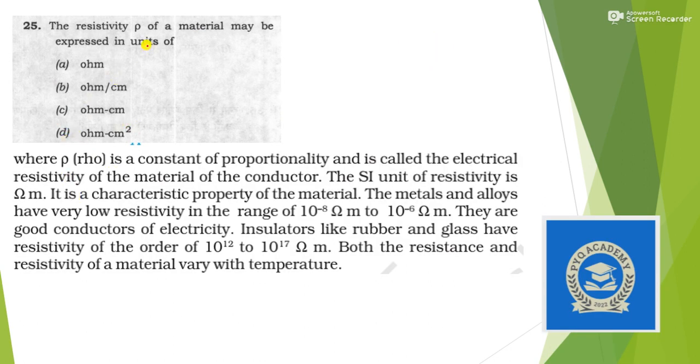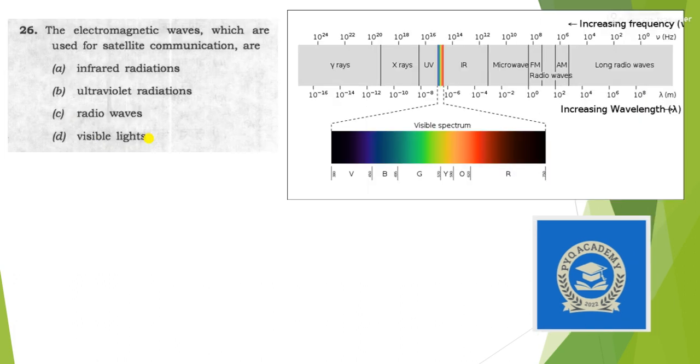Next is the resistivity rho of material may be expressed in units. Okay, so here you can find that the SI unit of resistivity is ohm meter. Okay, let's find ohm meter. The option ohm meter is not given, so the most appropriate answer would be ohm centimeter, because in place of meter we can use centimeter, so answer is option C. Okay, let's move to next question.